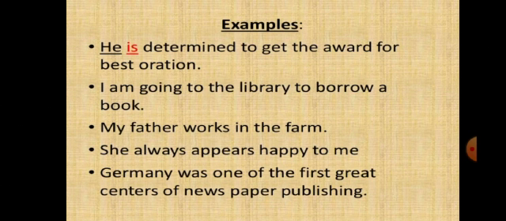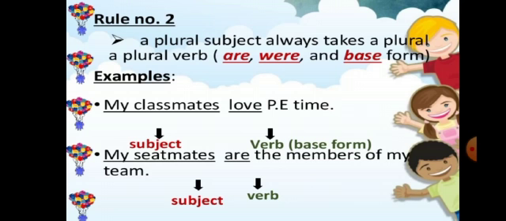I am going to the library to borrow a book. I is the singular subject and am is the singular verb. My father works in the farm. My father is the subject and works is the singular verb. She always appears happy to me. She is the subject and appears is the verb. Germany was one of the first great centers of newspaper publishing. Here Germany is the subject and was is the singular verb.